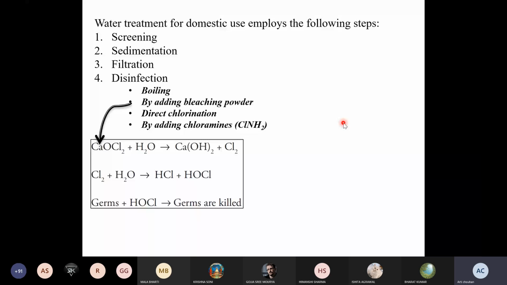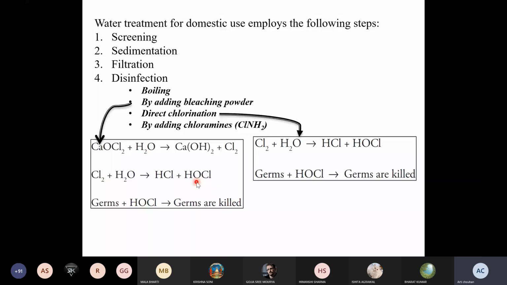This is the main disinfectant in the chlorination process, which is able to kill all the germs and bacteria. So in all the processes, either by adding bleaching powder, or direct chlorine, or chloramines, you will see the generation of that HOCl, hypochlorous acid.